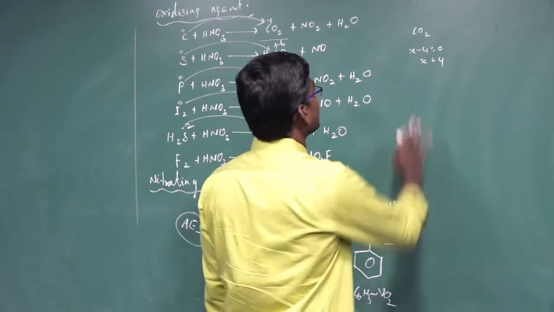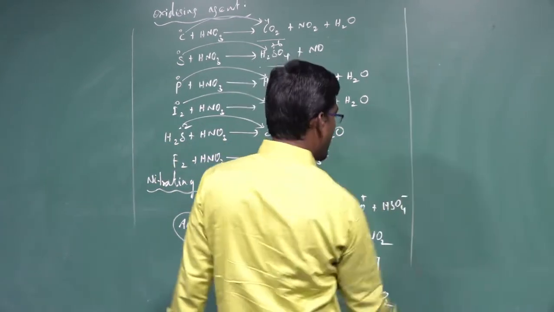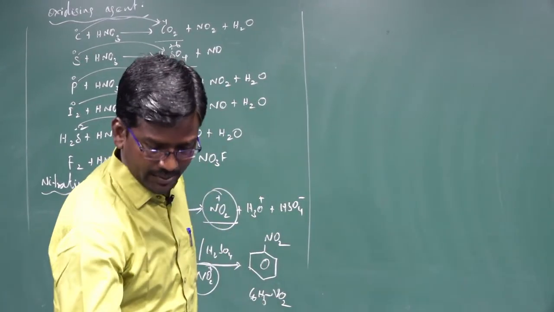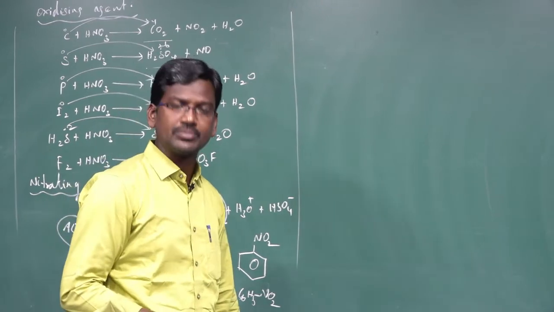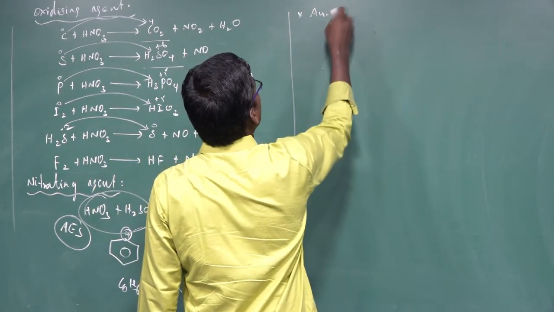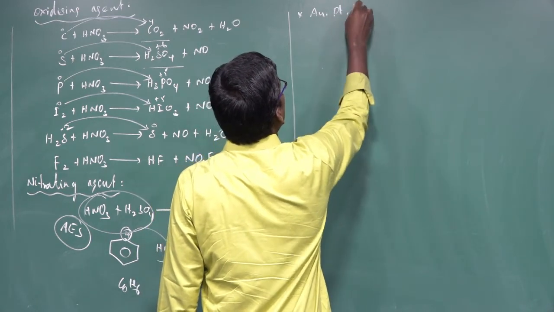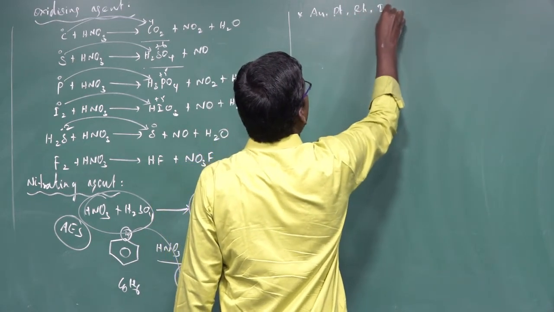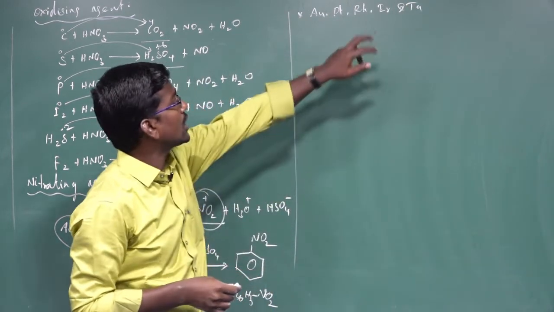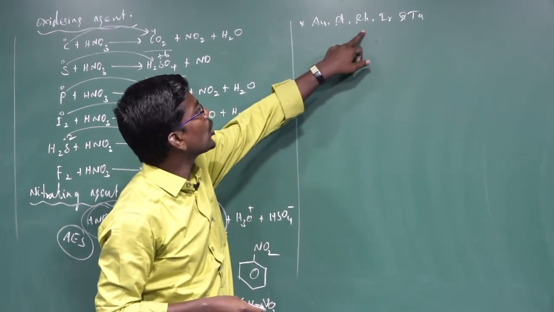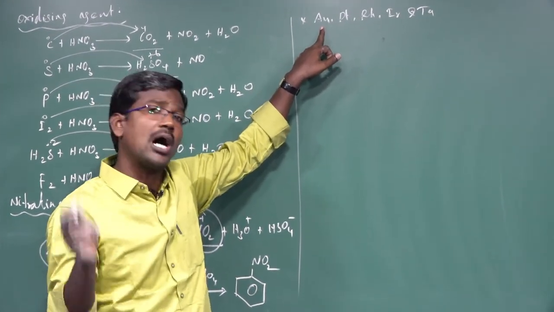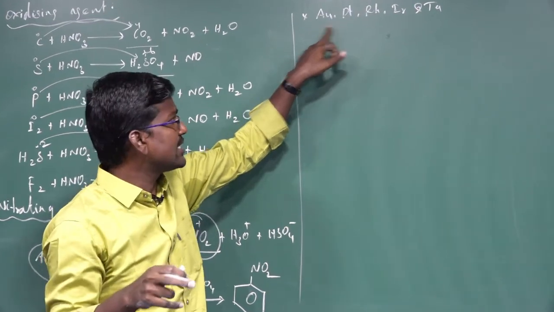Metals reacting with nitric acid. What metals? All metals react with nitric acid except gold Au, platinum Pt, rhodium Rh, iridium Ir, and tantalum Ta. Tantalum, iridium, rhodium, platinum: these metals do not react with nitric acid. But all metals react with nitric acid except these metals.